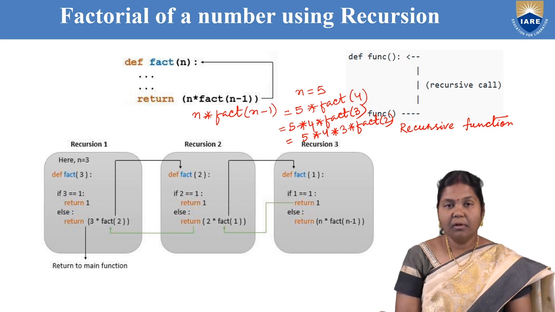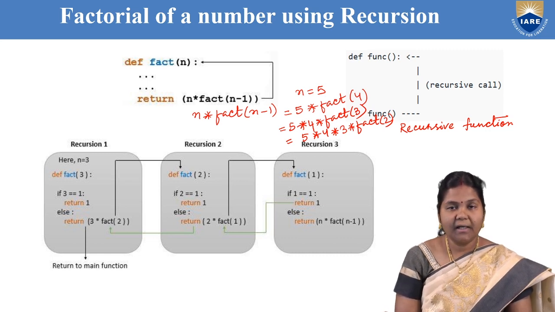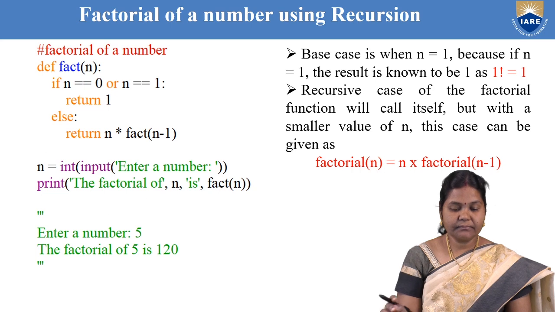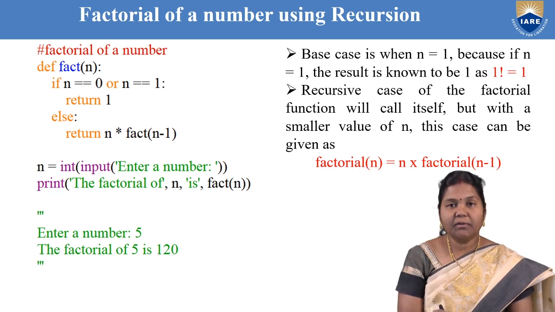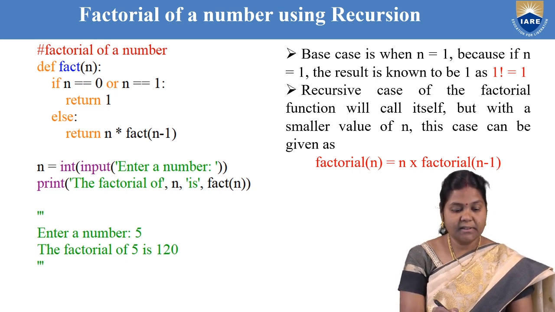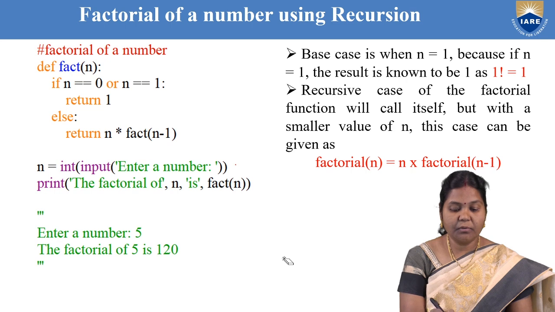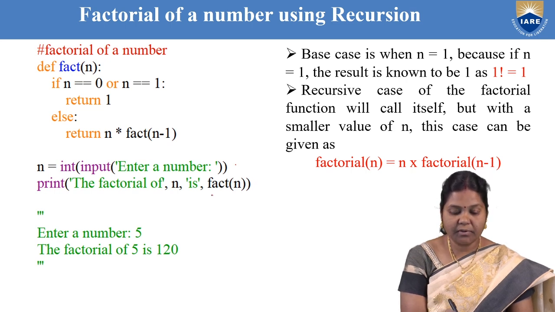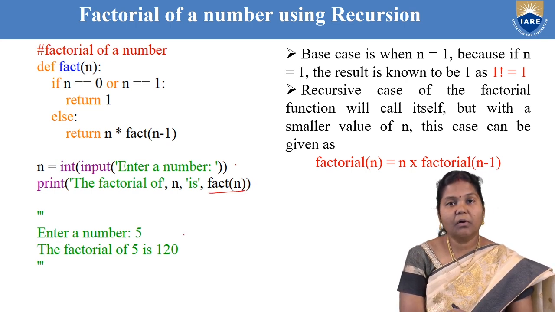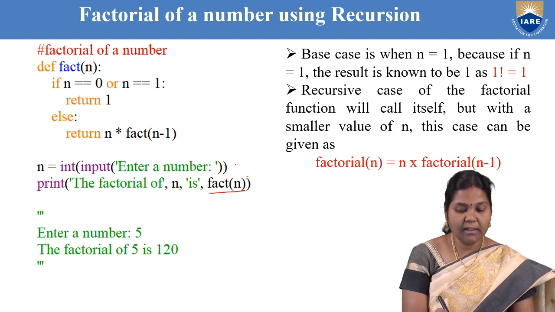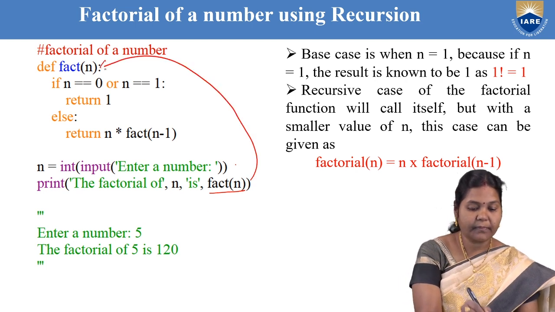Now, first let us see the code for it and then we will analyze. To find the factorial of a number, let us see this code. First read a number, then find the factorial, and then call the factorial function. Whenever you call the factorial function, the control goes over here.